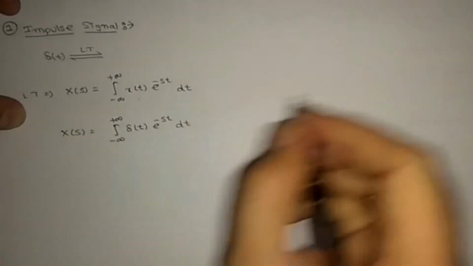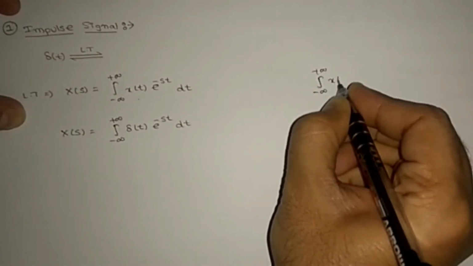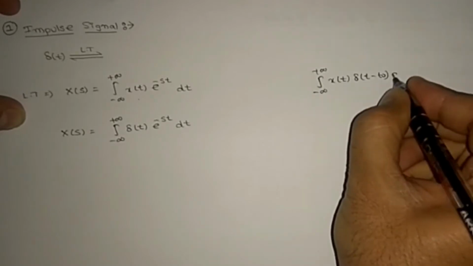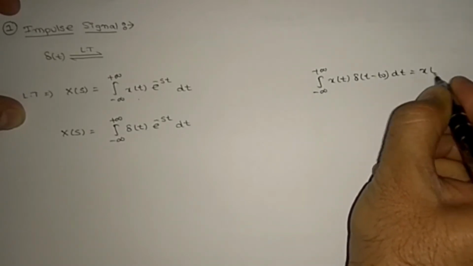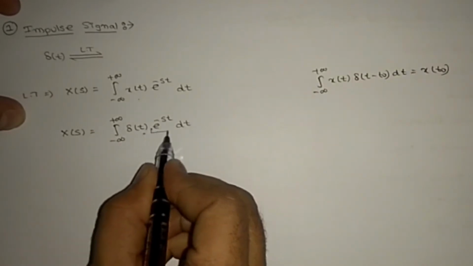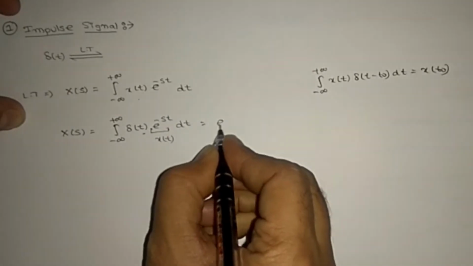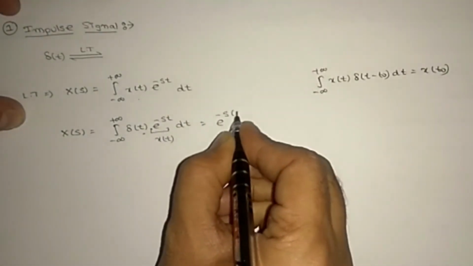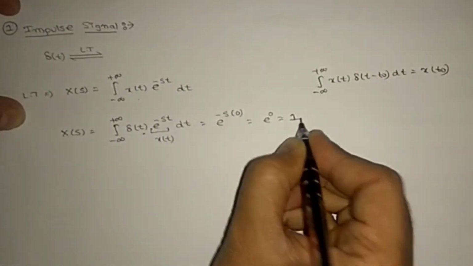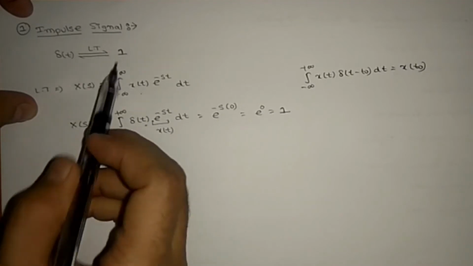So we know this formula: the integral from minus infinity to plus infinity of x of t del of t minus t naught dt equals x of t naught, right? Here t naught is 0. This is x of t, right? So if you substitute t naught equal to 0 here, e power of minus s into 0, that means e power of 0, that is 1. So the Laplace transform of the impulse signal is 1.